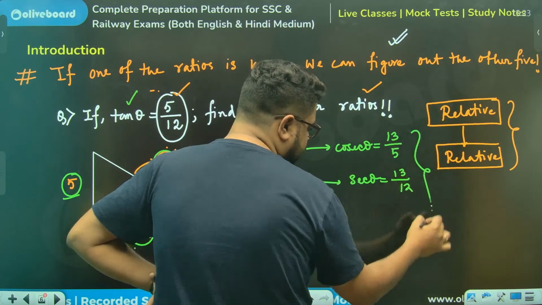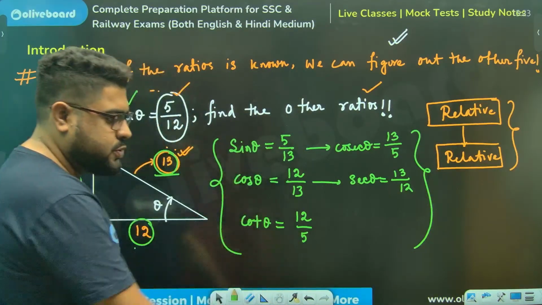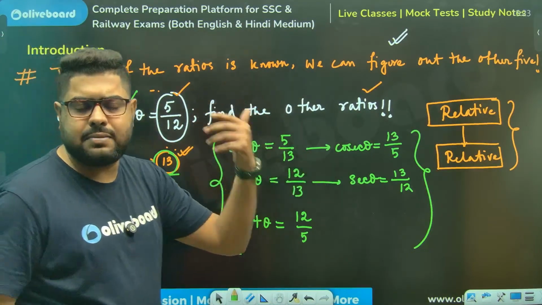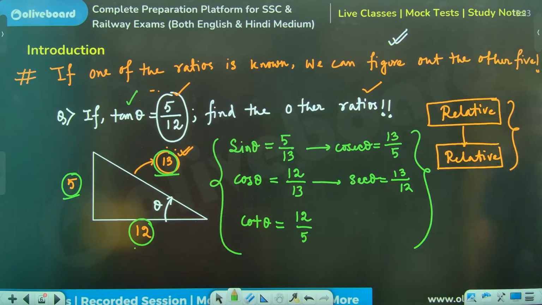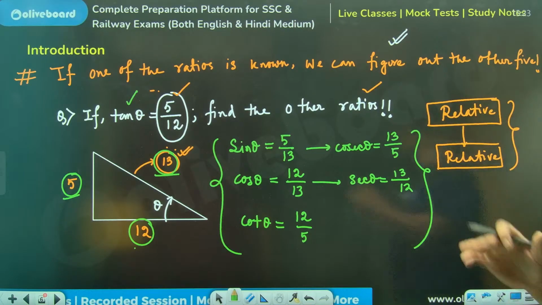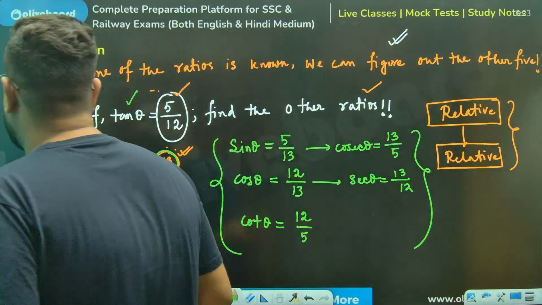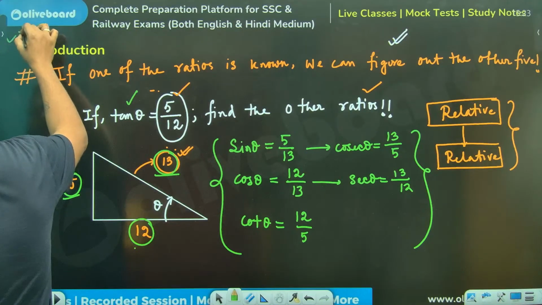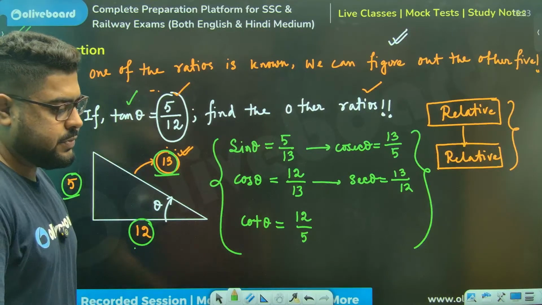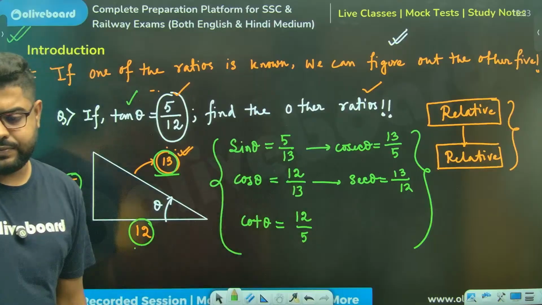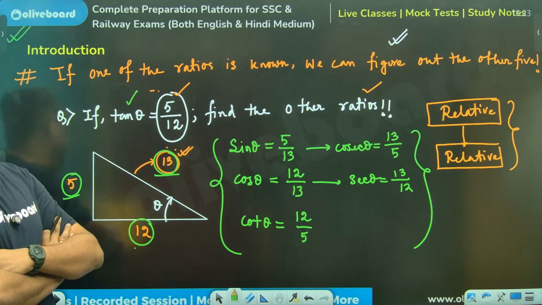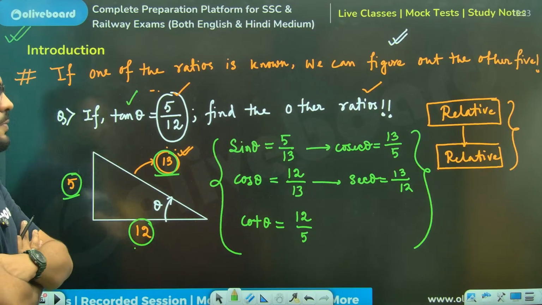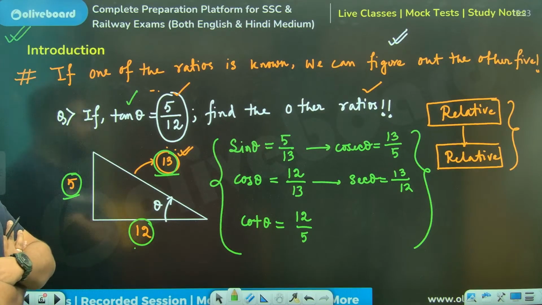You see, we have figured out all 5 other ratios. And it took us what? Maybe 30 seconds. Please understand what I have done over here. This is the heart of this trigonometrical ratios part. Why, you will get to see once. Let me get into the questions.